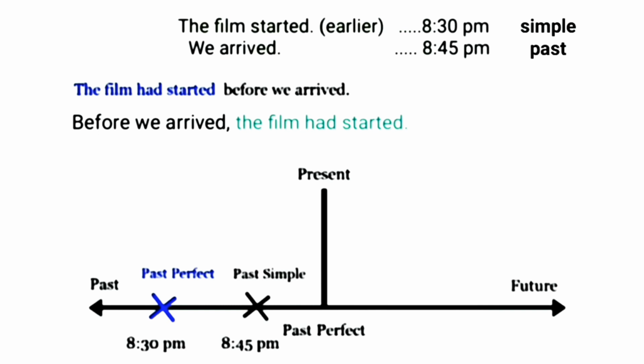To be more clear, look at this timeline. There are two actions taking place in the past. One is at 8:30 p.m. and the other is at 8:45 p.m. The first action is the film started and the other is we arrived. Both are in simple past tense. If we want to show which action started first, we will write in past perfect tense like this. The film had started before we arrived, or before we arrived, the film had started.